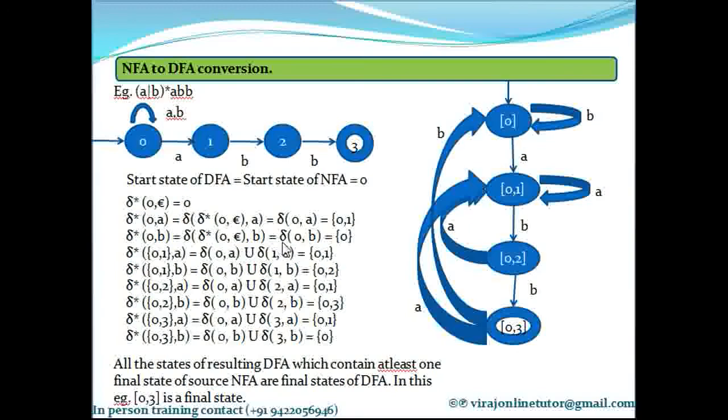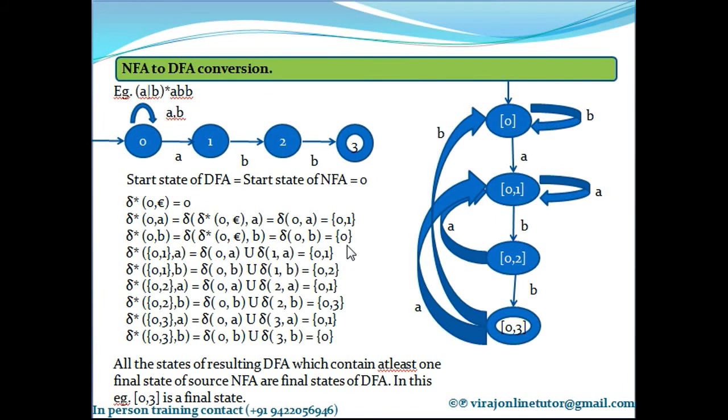What is delta of 0 comma B? Let's go to the diagram. Delta is, you have to go to the diagram. So delta of 0 comma b is 0: state 0 on b goes to 0. So delta of 0 comma b is 0.